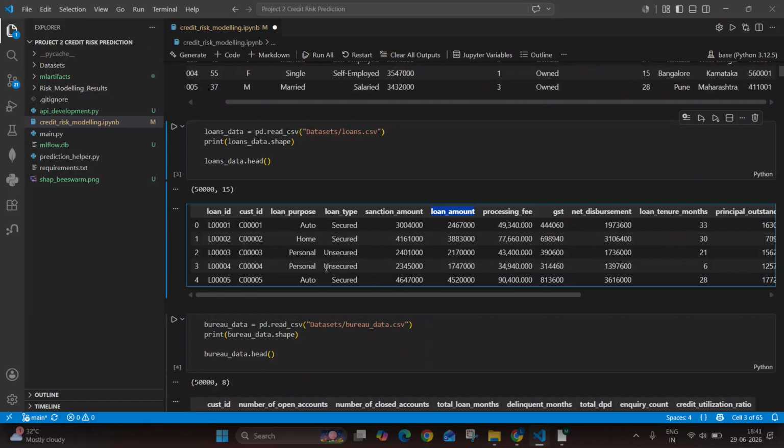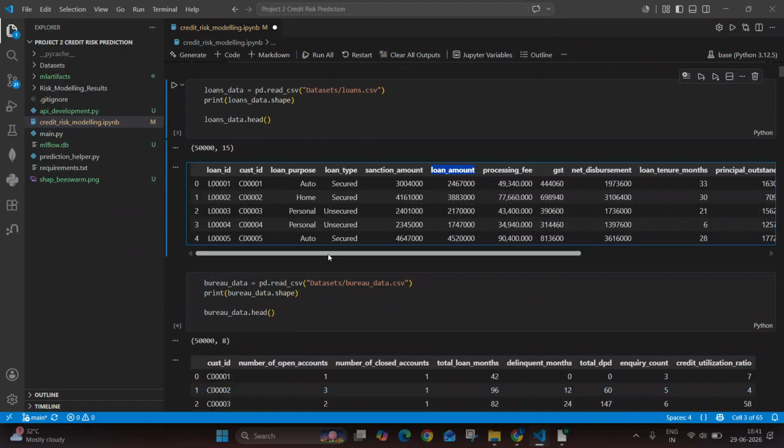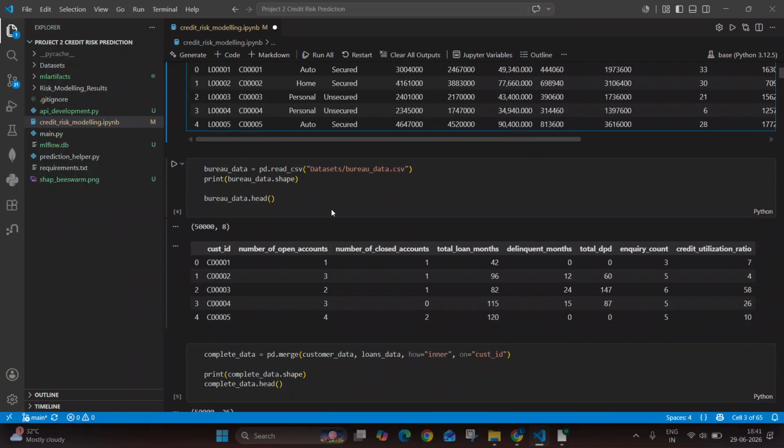And the third data set that we have used is bureau_data.csv, which contains data related to the loans they have taken. For example, the total number of open accounts, the number of bank accounts the applicant has, the number of closed accounts, and the total number of months the applicant has been under loan.